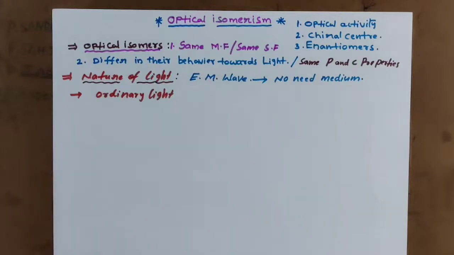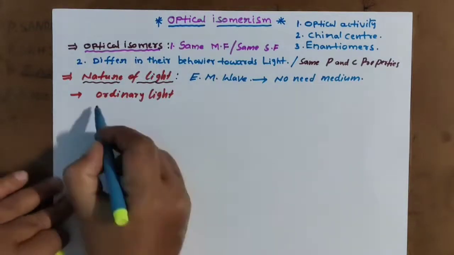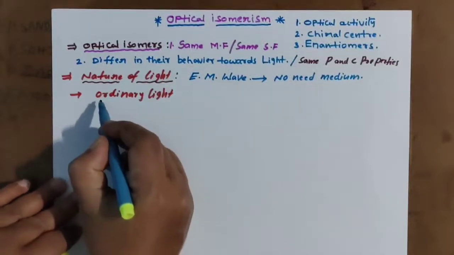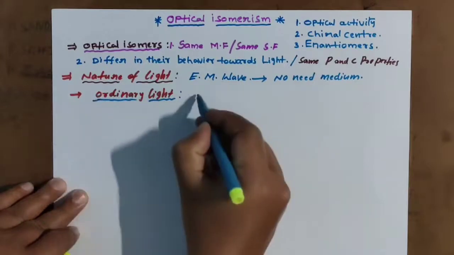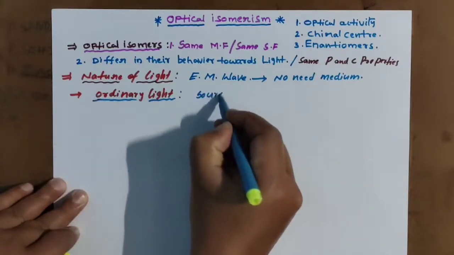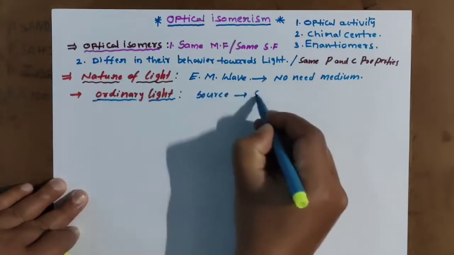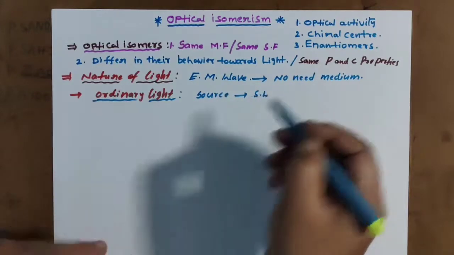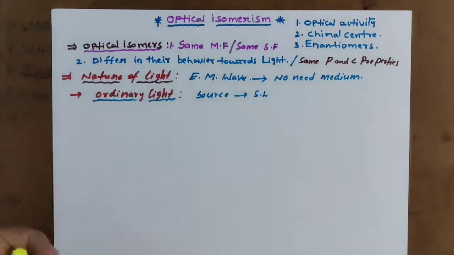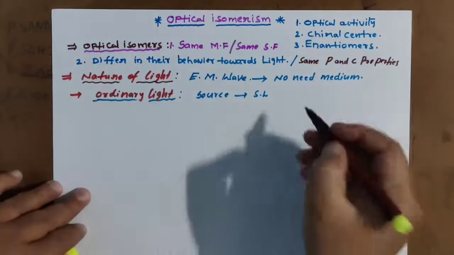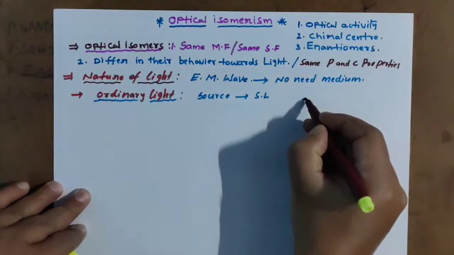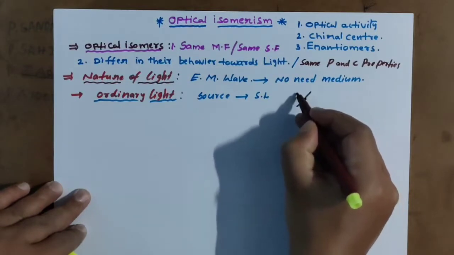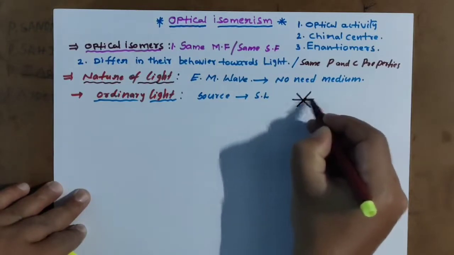Ordinary light we all experience in daily life, and as the source of ordinary light, I am taking sunlight. See here, this is the source of sunlight, and it has vibrations in all directions. That is the oscillation.